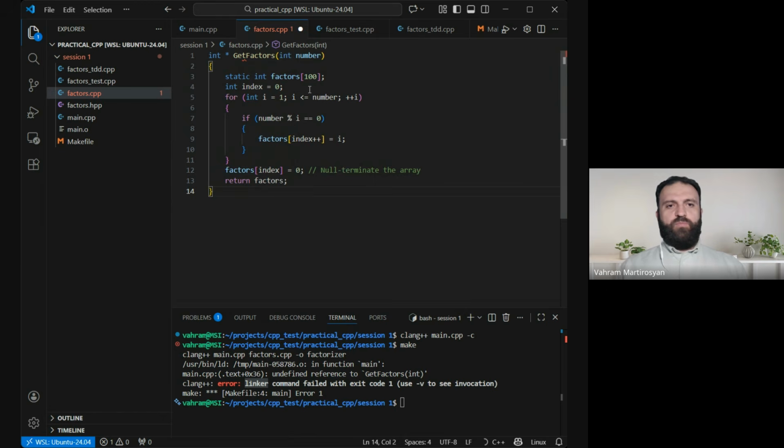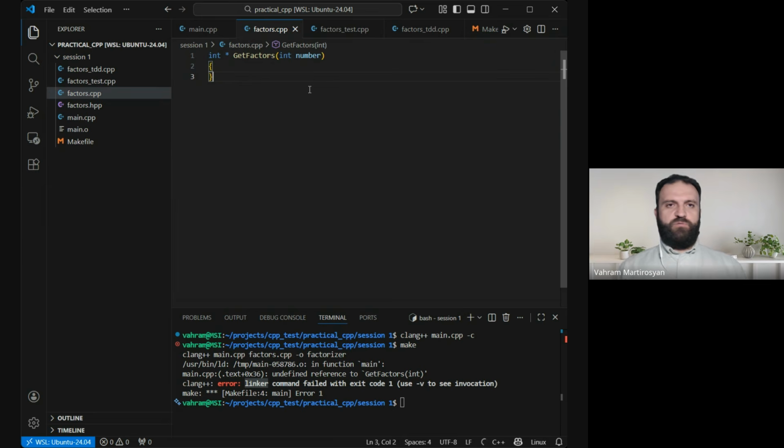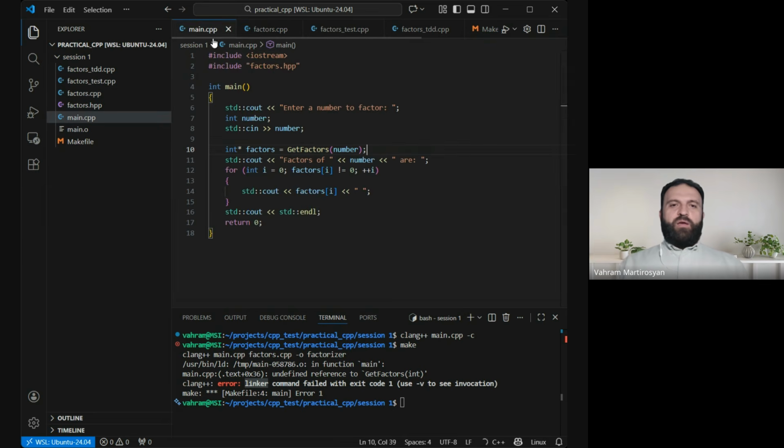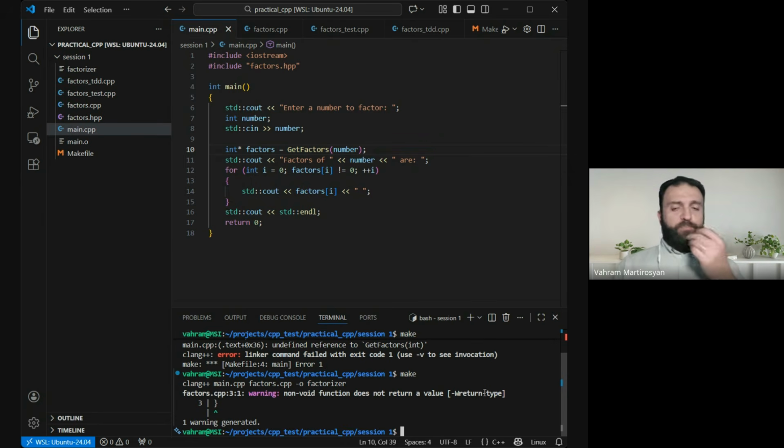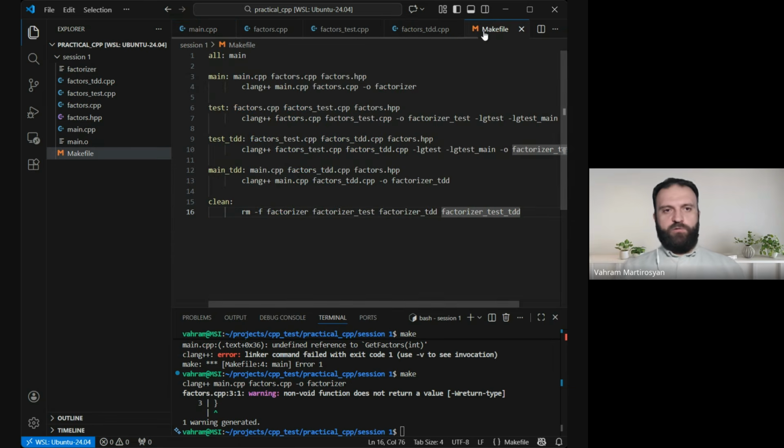I will give the number, but I will not implement it so far because there's no need. Now, if I use make again, we get at least no errors. Okay, the compilation was successful, and we have this output. It is called factorizer. Why is it called like that?